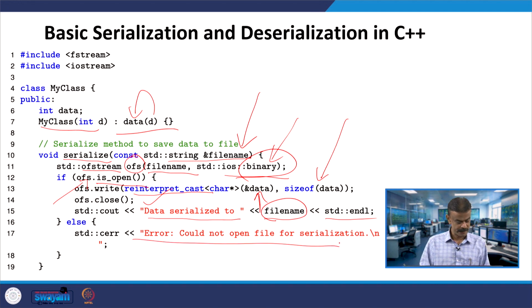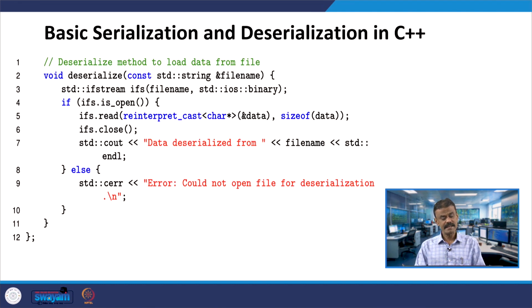Now if you are not able to open the file, that will throw an error message. So this is about serialization, and now deserialization.